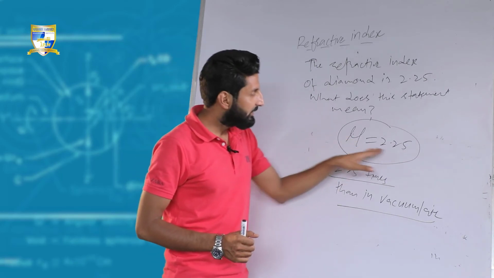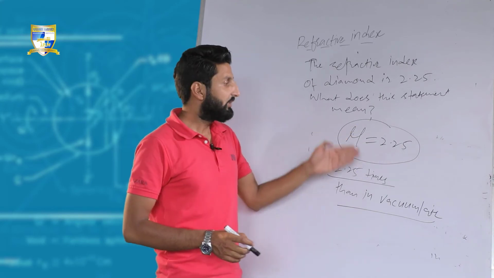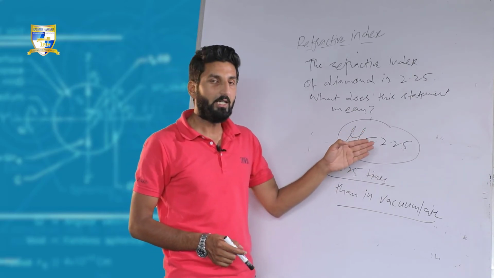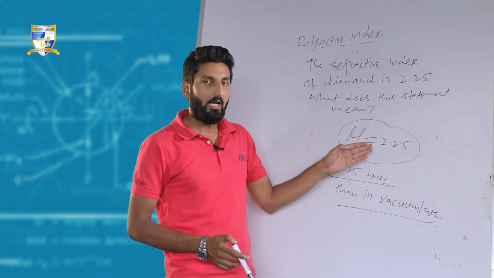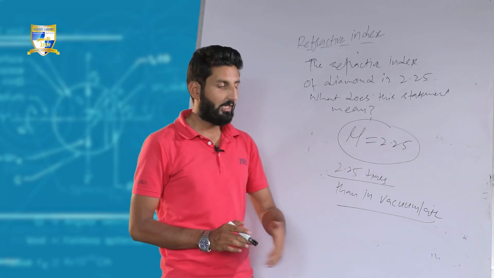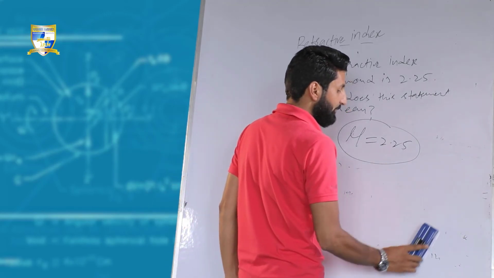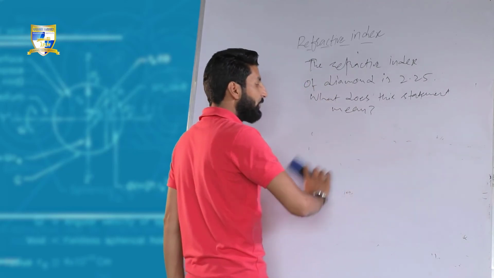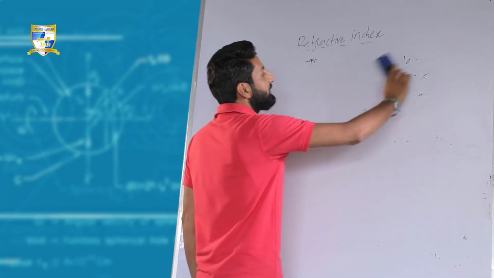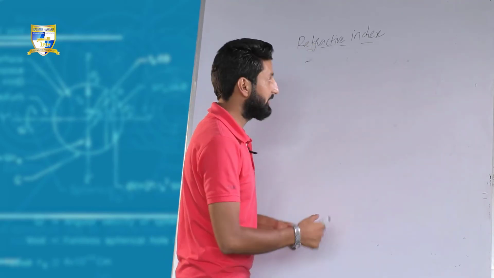We are simply given this statement that mu for diamond is 2.25. What does this statement mean? This statement means that the speed of light is slower in diamond 2.25 times than in air or vacuum. Clear? Okay. So refractive index simply gives us the property of the medium, and that property of the medium would determine the speed of light through it.